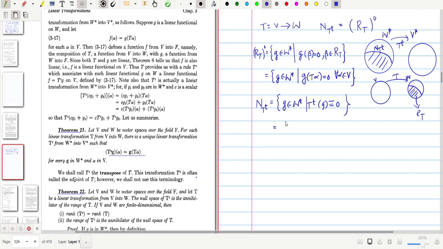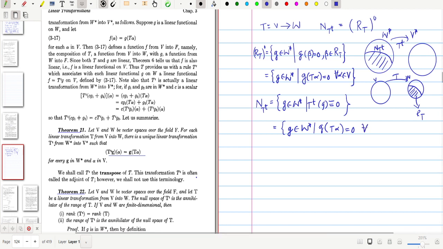T transpose G is nothing but G composition T, that is, G of T alpha equals 0 for all alpha belonging to V. So obviously these two sets are the same. This is equation number 1, and this is equation number 2.